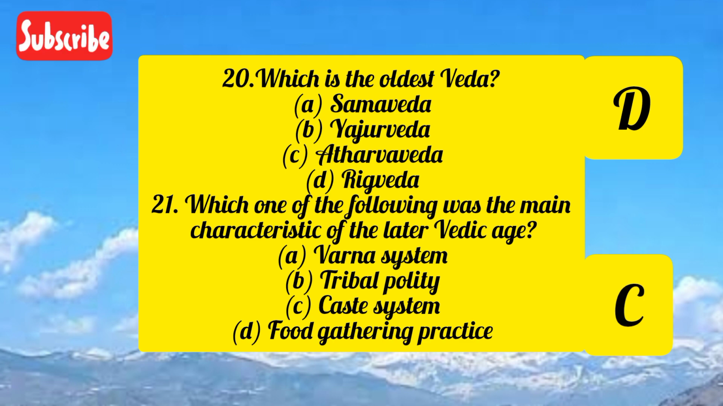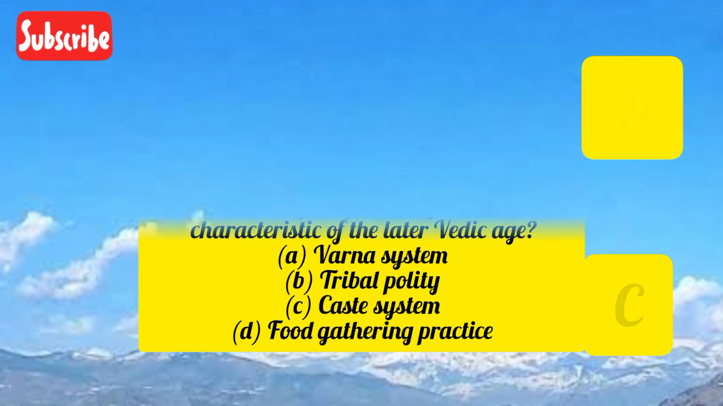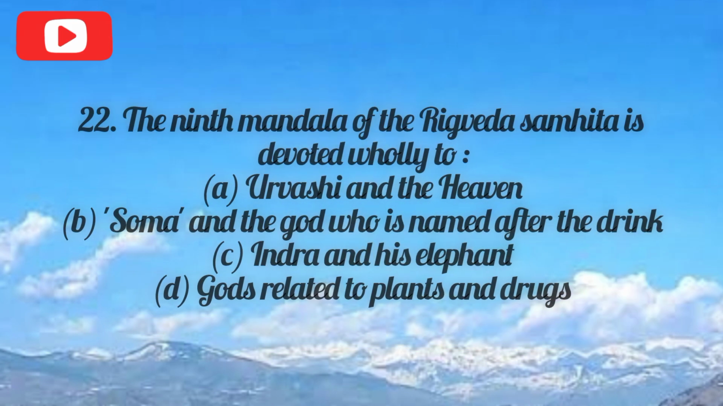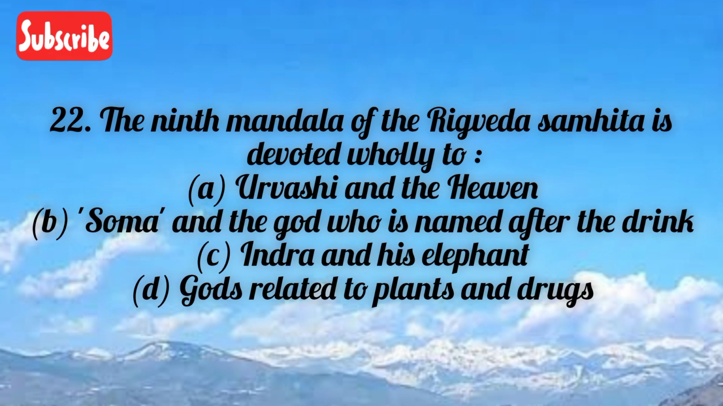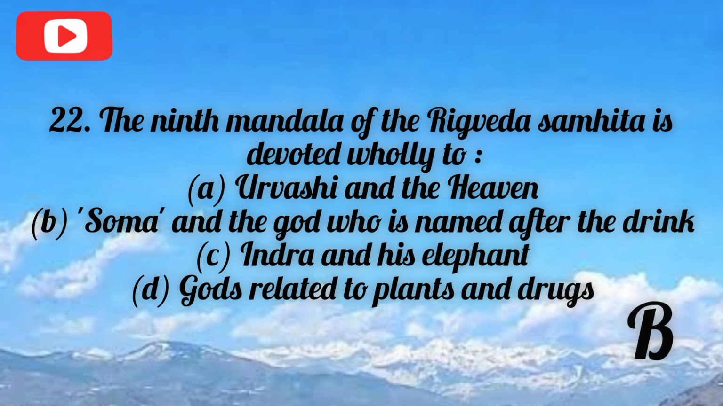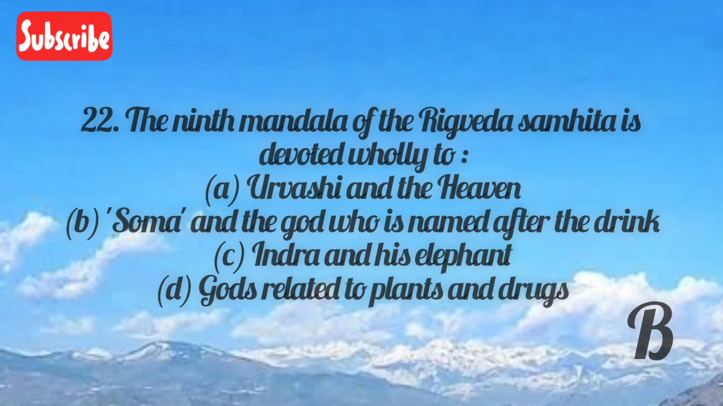Which one of the following was the main characteristic of later Vedic age? Varna system, tribal polity, caste system, food gathering practice? Yes, right answer is caste system was the main characteristic of the later Vedic age. The ninth mandala of the Rig Veda Samhita is devoted wholly to Soma, the god who is named after the drink, Indra and his elephant, or gods related to plants and drugs? So right answer is Soma, the god who is named after the drink.